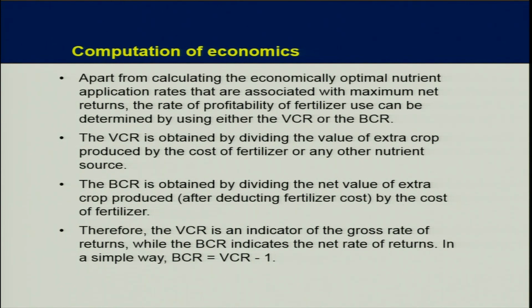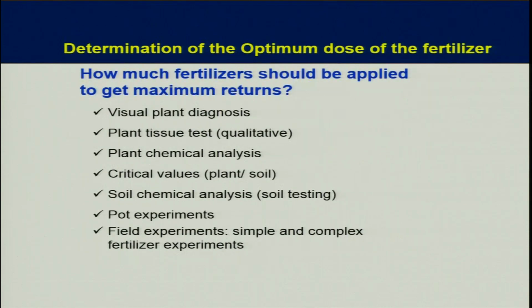The BCR is obtained by dividing the net value of extra crop produce, or net income after deducting fertilizer costs, by the cost of fertilizer. Therefore, the VCR is an indicator of the gross rate of returns, while the BCR indicates the net rate of returns. In a simple way, BCR is equal to VCR minus 1. So, this is the relationship.